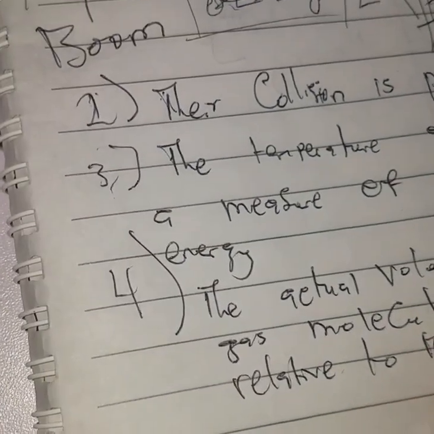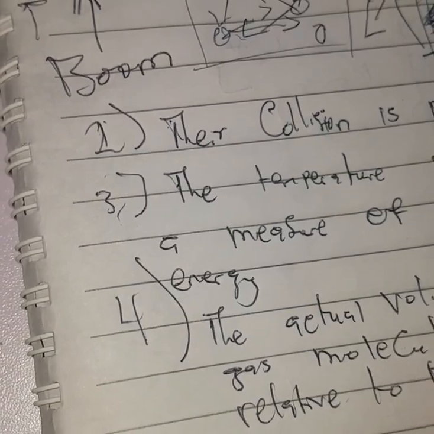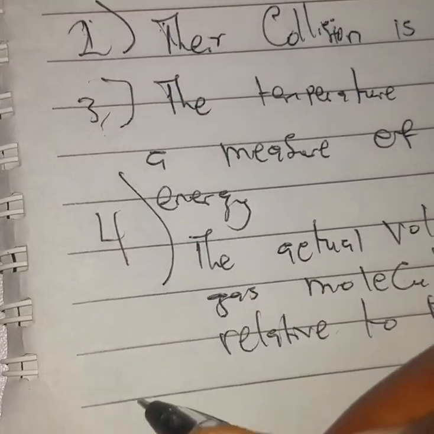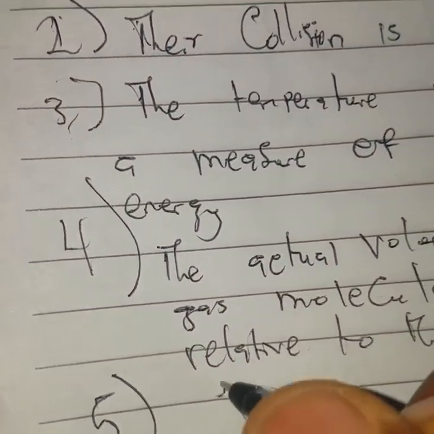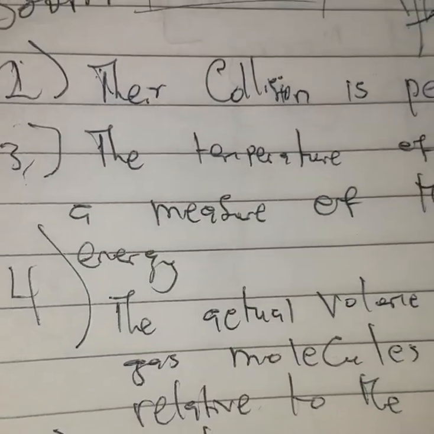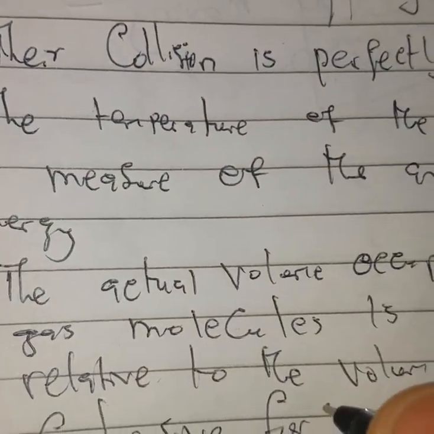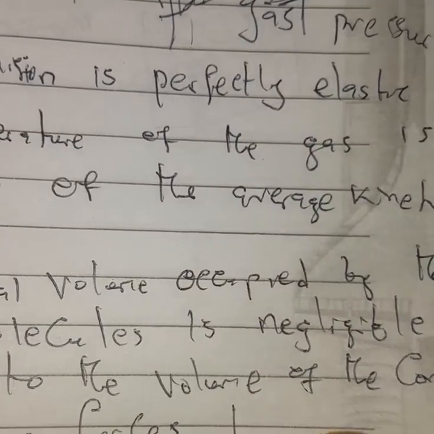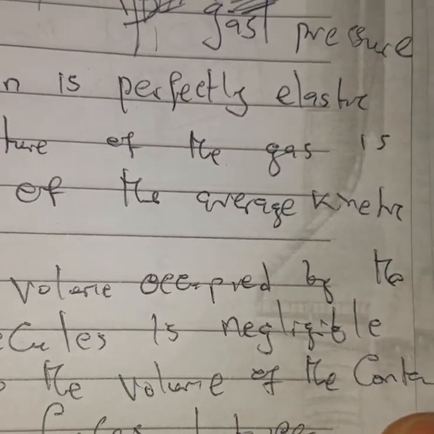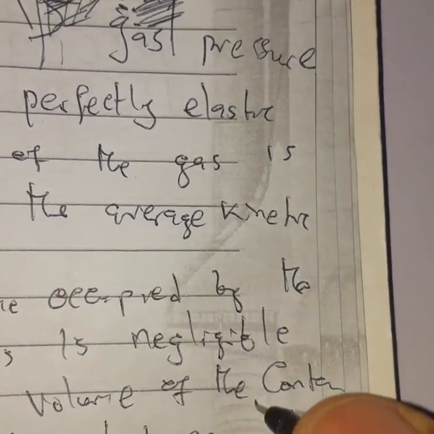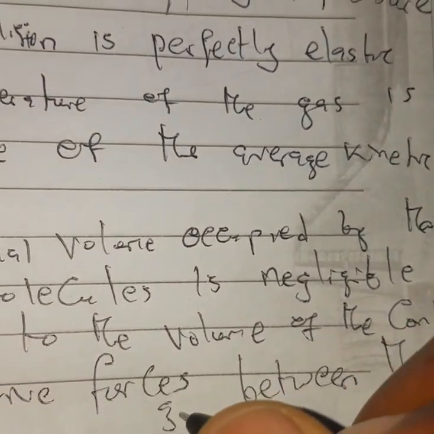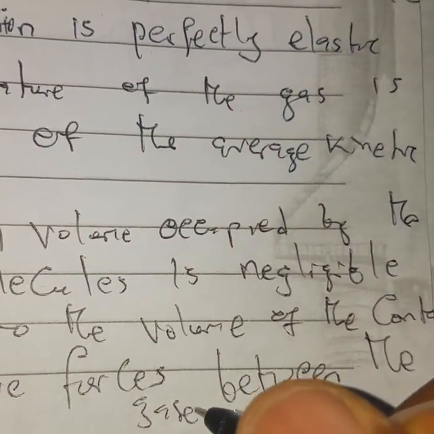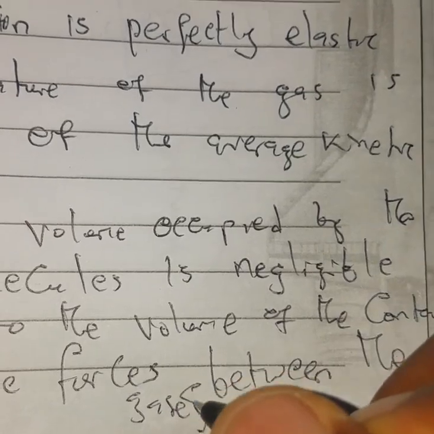Now, the fifth one states that the coercive forces between them are negligible. By them, I mean the gas molecules. Right, I made a mistake there.